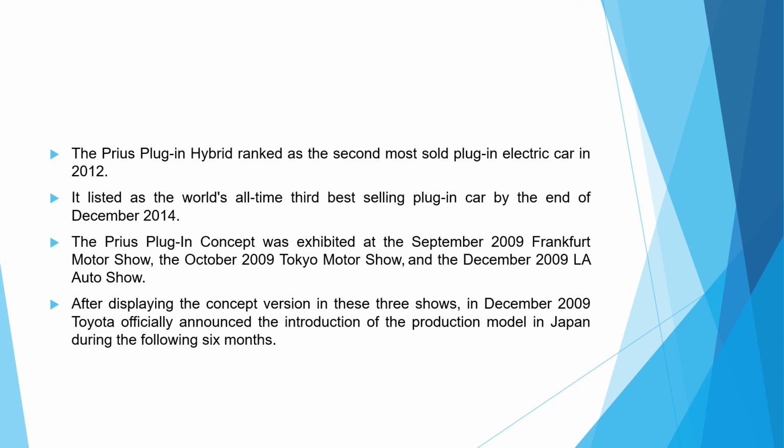So after displaying at these three shows, in December 2009 Toyota announced that they were trying to introduce a production model in Japan during the following 6 months. And after that it started its production.